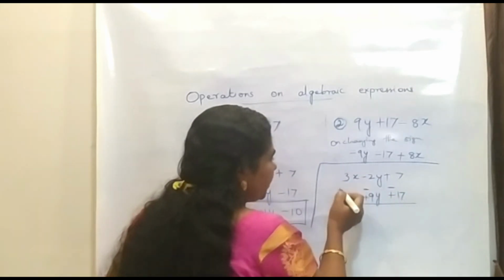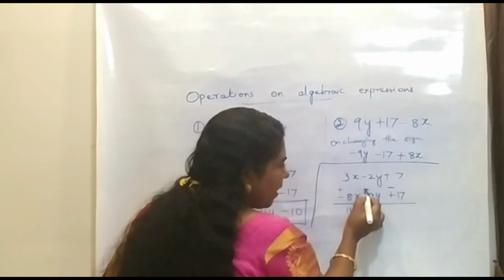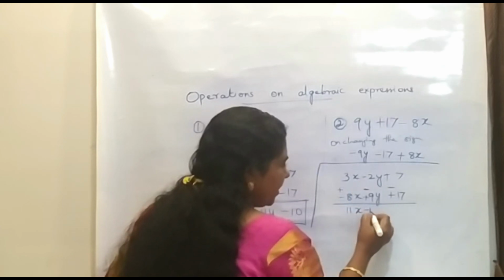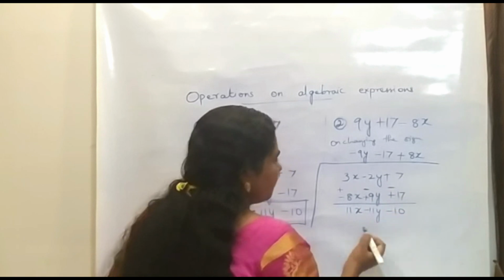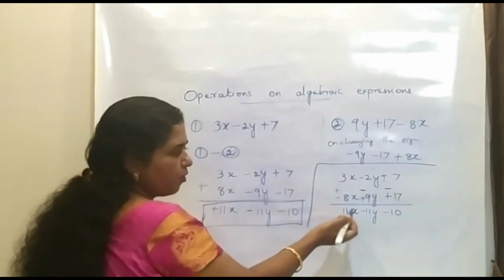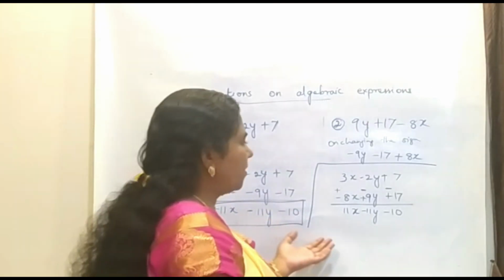So it becomes 8 plus 3, it becomes 11x. Then minus 9 minus 2, so it is minus 11y. And minus 17 plus 7, so it is minus 10. So you will get the same answer. You can go by any method. Both are same methods only.